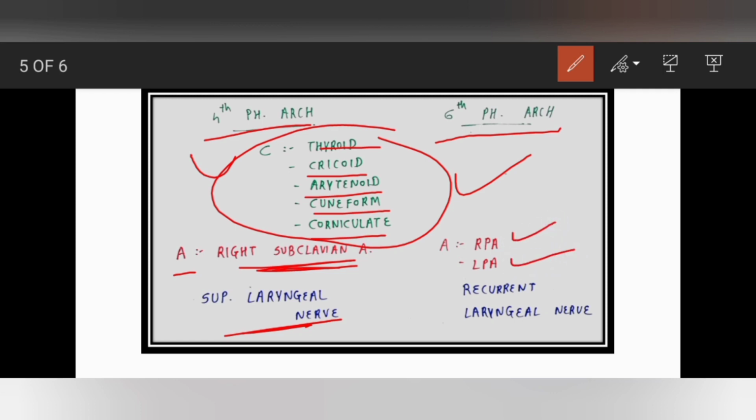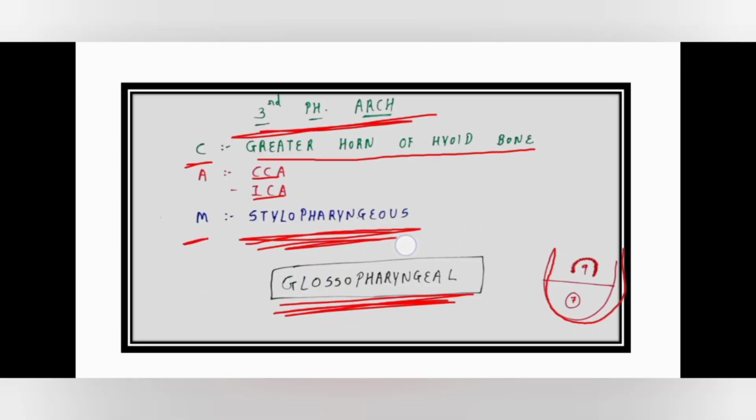The nerve innervation in the fourth pharyngeal arch is the superior laryngeal nerve, and in the sixth pharyngeal arch we have the recurrent laryngeal nerve. Okay, so this is all about the formation of our artery, muscle and cartilage part. Here see one thing.